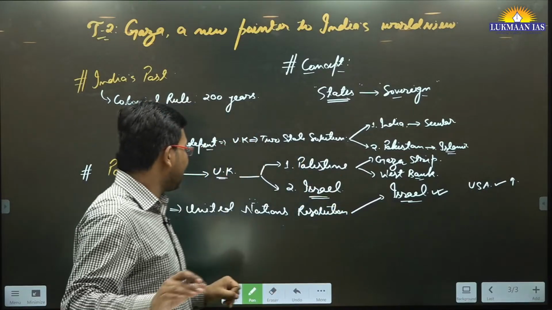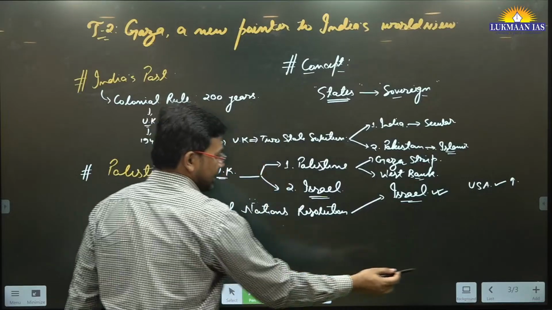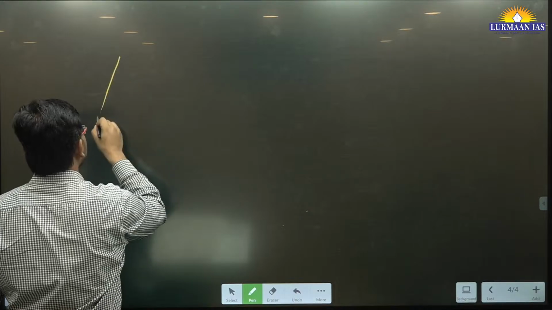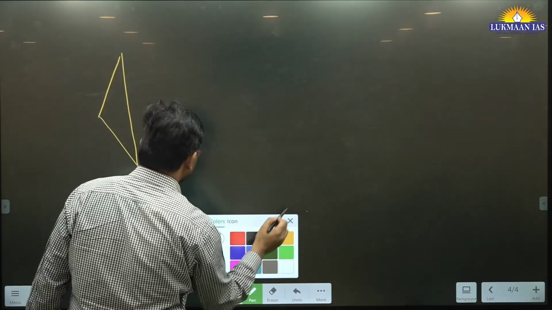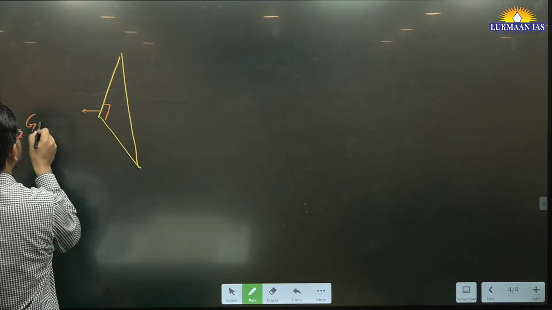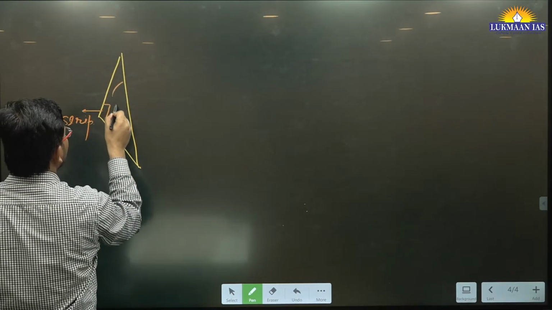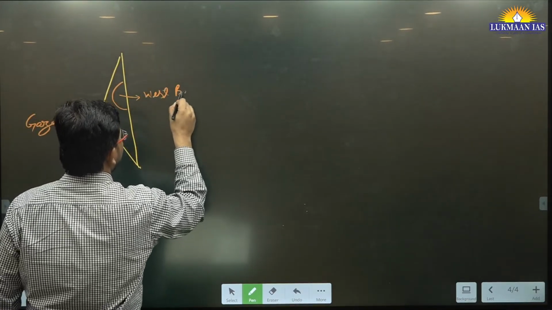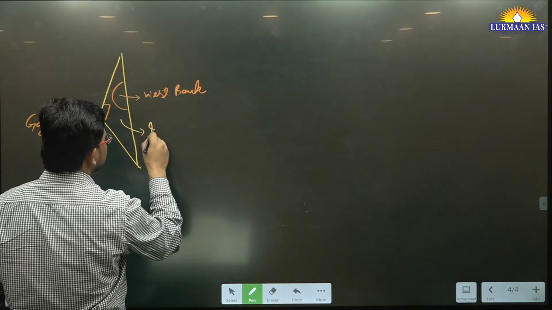So recently, what has happened? Let me quickly draw a map of this region. This is just a rough map, do not consider it to be the final map. This is the location of the Gaza Strip. And apart from this, over here there is some territory which is known as the West Bank. And this yellow shaded region is Israel.